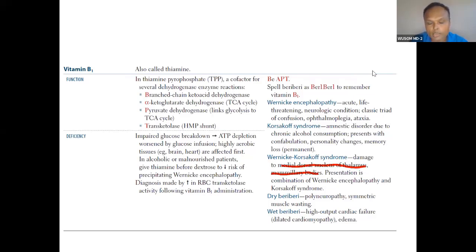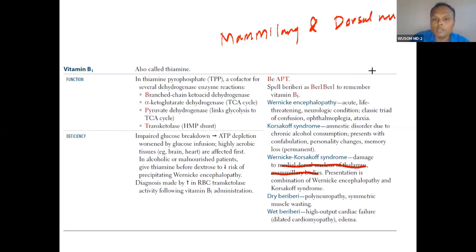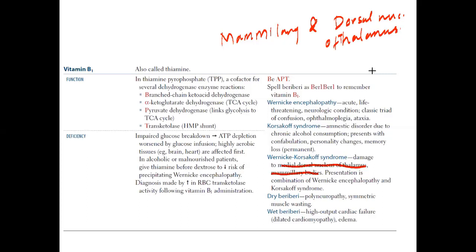So mammillary body, what is the function of mammillary body? And the medial dorsal nucleus of thalamus, what is the function? They have to do with emotions.